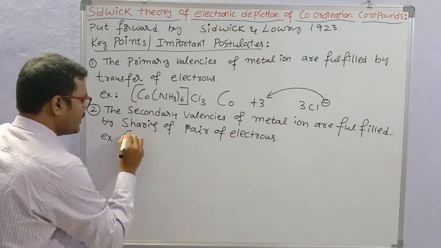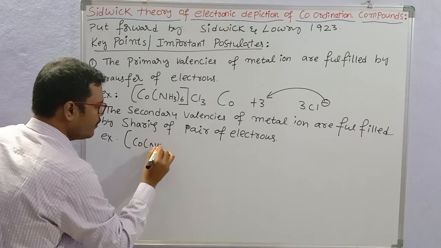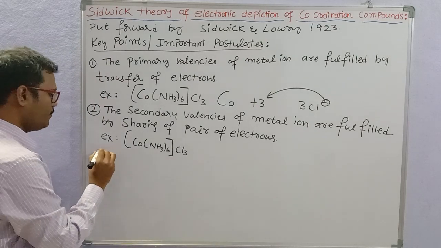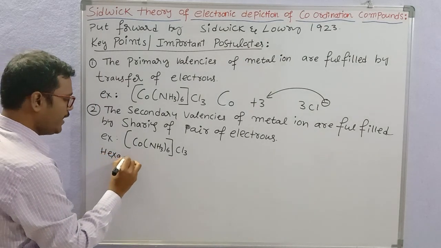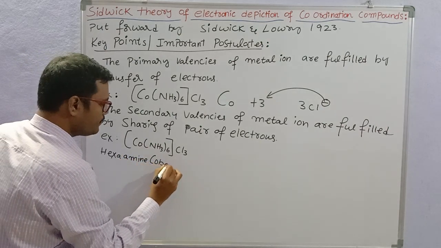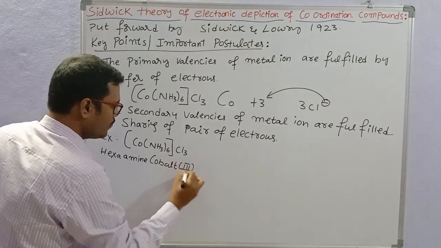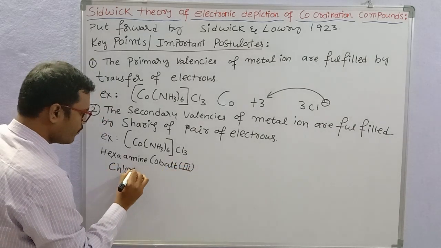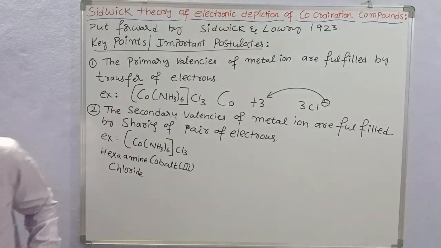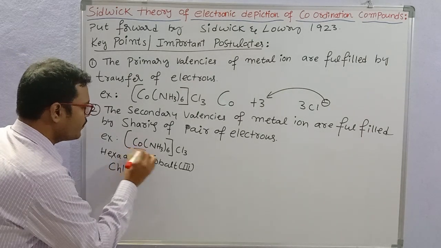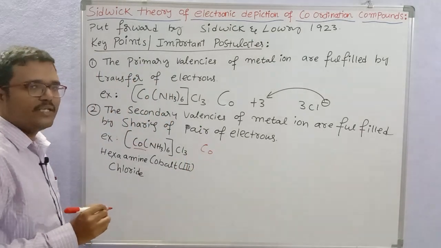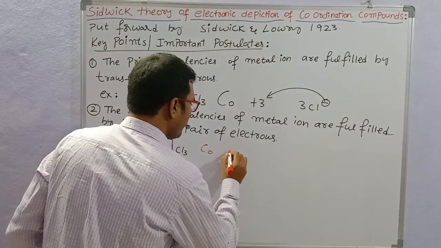So let us take the same example, [Co(NH3)6]Cl3. The name of this compound is hexaamminecobalt(III) chloride. In this complex, the central metal is cobalt. The cobalt in this case has the secondary valency of 6.